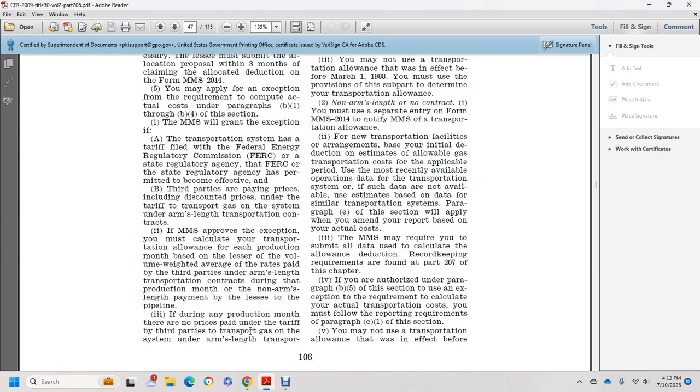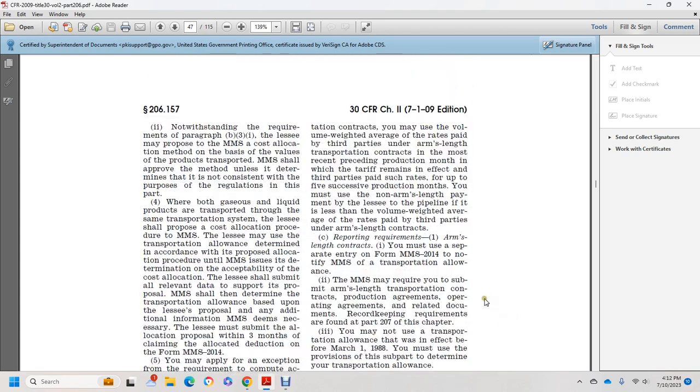3. And during the production months, if there is no price paid under the tariff of the third party to transport gas on the system, or arm's length transportation contract, use the volume weighted average of the rates paid by the third party under the arm's length transportation contract for the most recent preceding production month at the end of which the tariff remained in effect with the third party paying such rates, for up to 5, 6, 7 of the production months, with no arm's length payment by the lessees of the pipeline, the lesser of the volume weighted average of the rates paid by a third party owner under the arm's length contract.